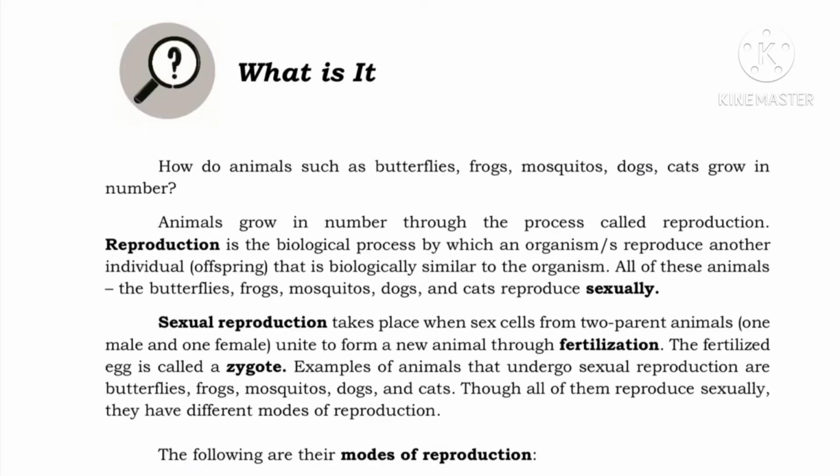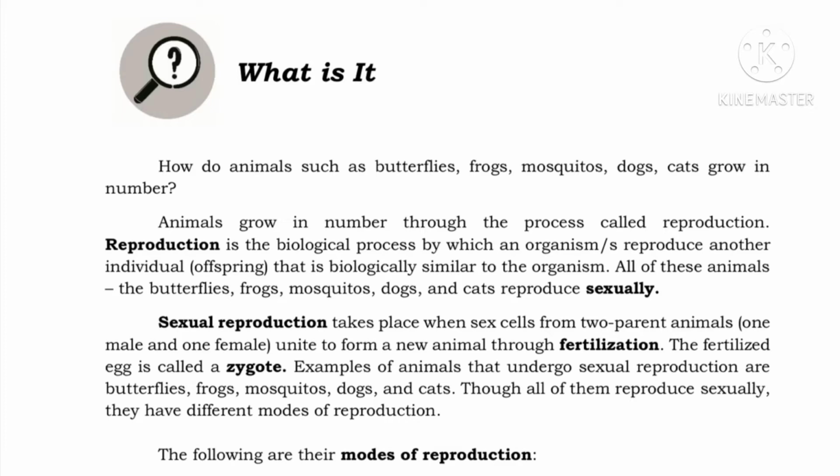Open your module on page 6 for what is it? How do animals such as butterflies, frogs, mosquitoes, dogs, and cats grow in number? Animals grow in number through the process called reproduction. Reproduction is a biological process by which an organism reproduces another individual or offspring that is biologically similar to the organism. All of these animals, the butterflies, frogs, mosquitoes, dogs, and cats, reproduce sexually.